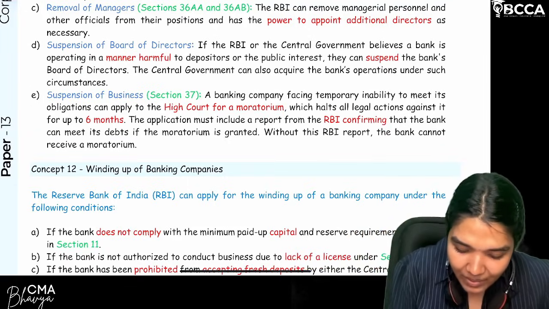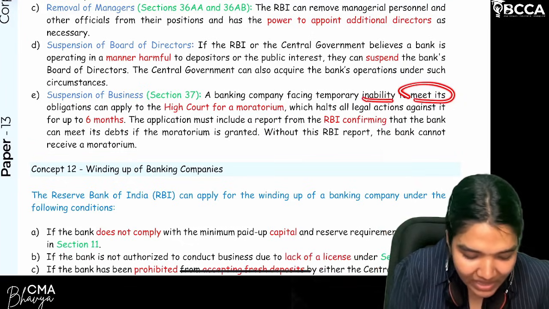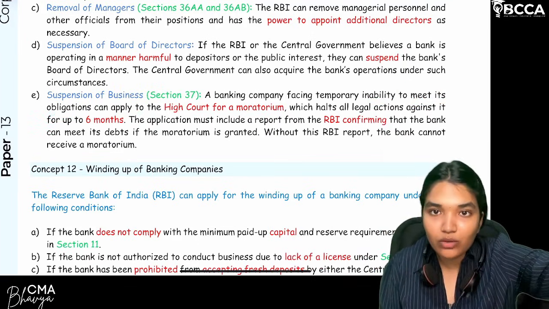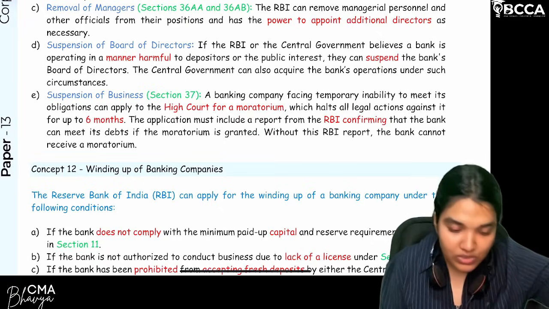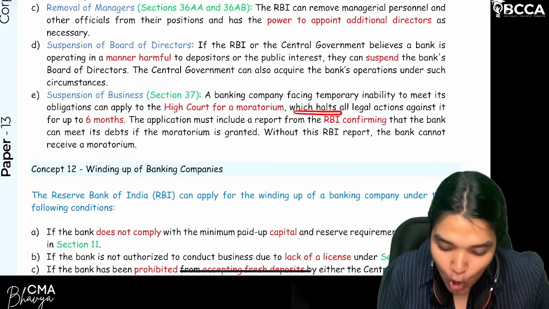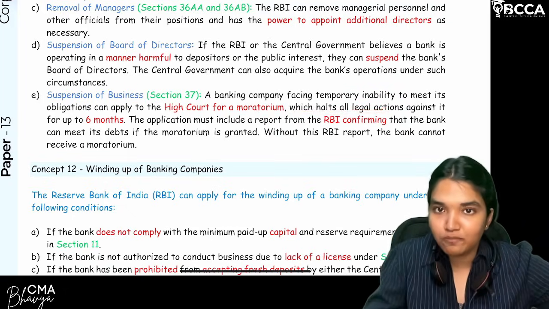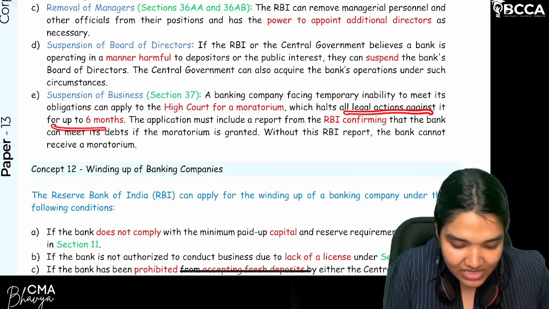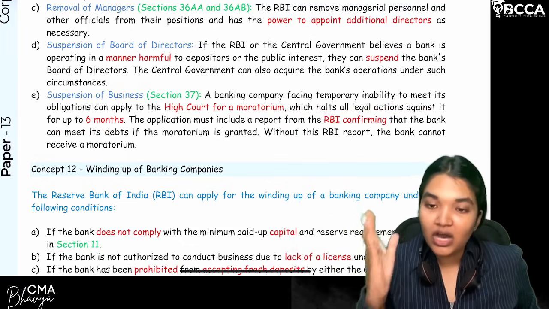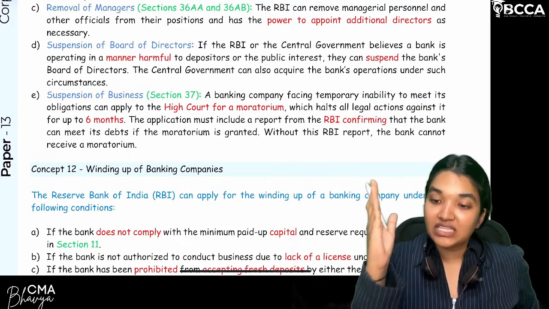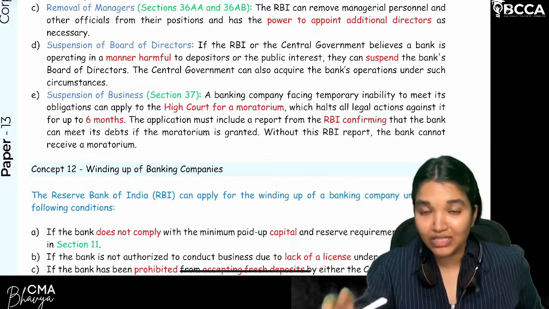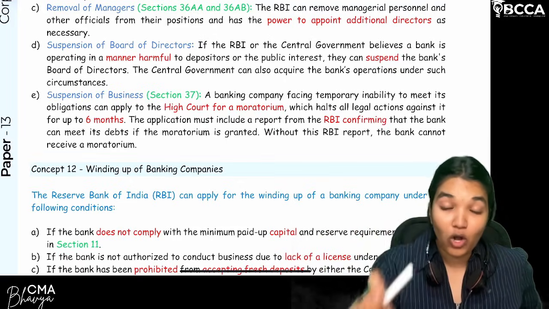So a banking company that faces temporary inability to meet its obligations can apply to whom? To the High Court. The bank will go to the High Court, specify the details, positions and everything, and seek a temporary suspension, which halts all the litigants. Halts means it stops all the legal actions against it for 6 months. Moratorium means all legal actions like filing a suit, execution of the order of the court, will be temporarily paused for 6 months. That too, if it is ordered by the High Court.